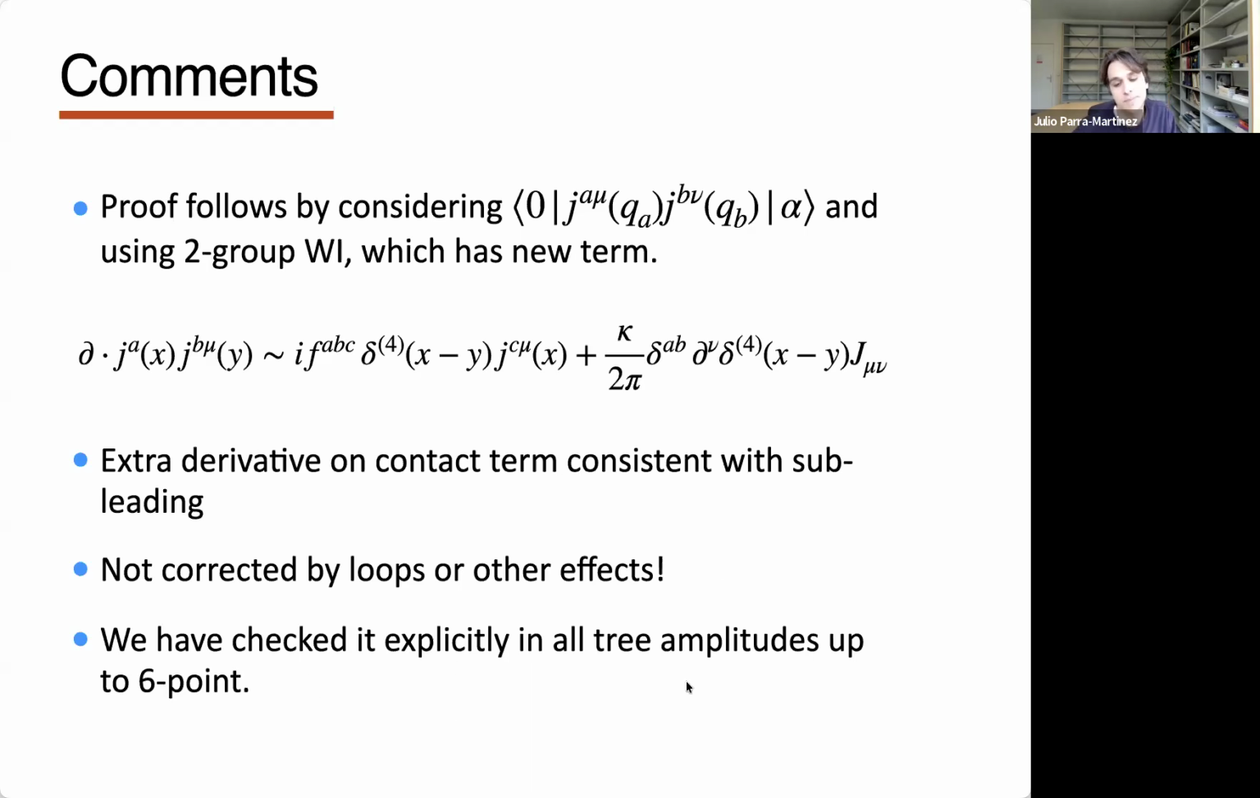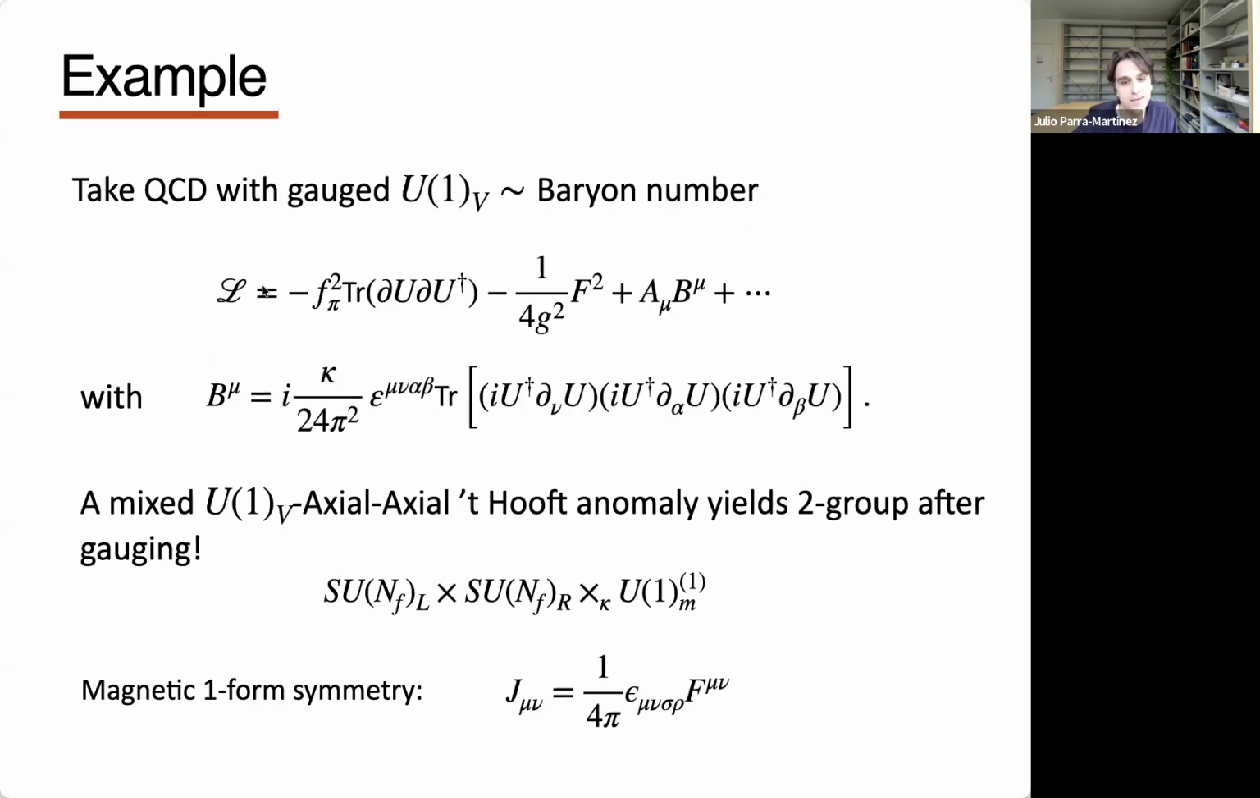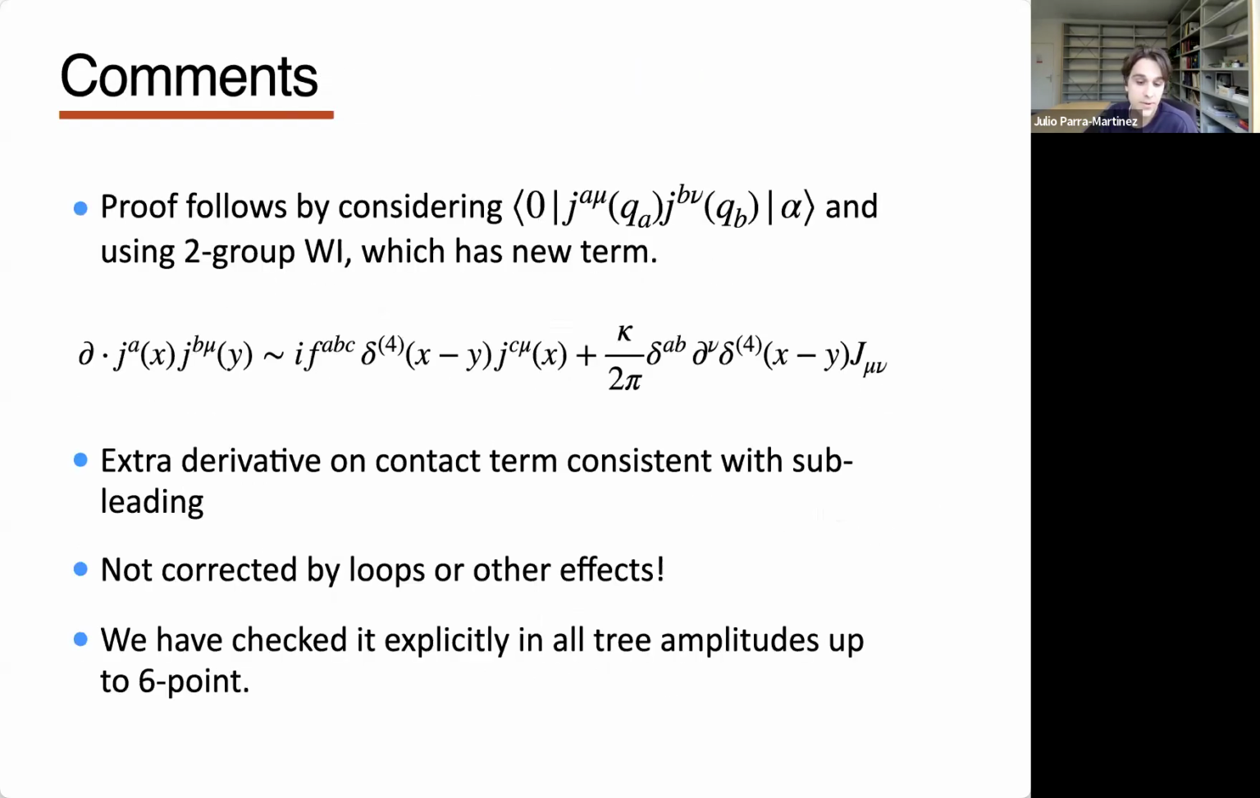Okay, and we check this explicitly in all 3 amplitudes in this theory up to 6 points. We took this theory, the nonlinear sigma model coupled to some photons with this anomalous baryon current, and we computed all possible amplitudes up to 6 points with any number of photons and pions. Now these amplitudes can also have odd numbers of photons and pions because of this coupling. And we check that in all of those amplitudes, the soft theorem is satisfied.